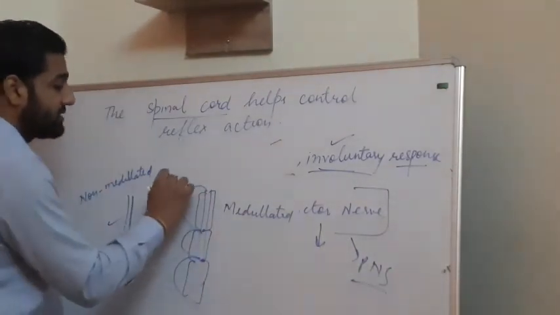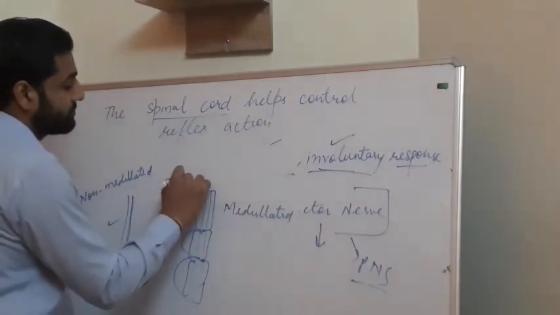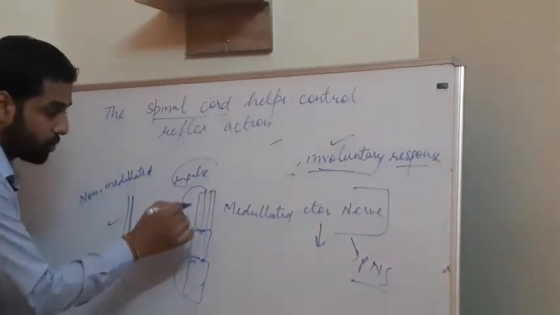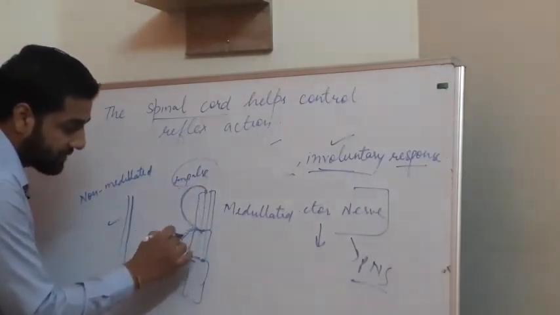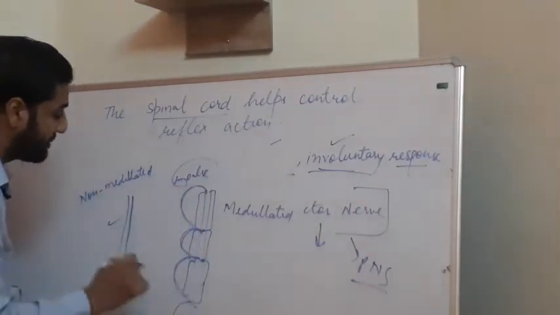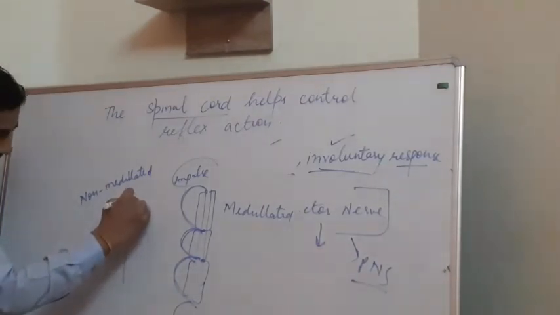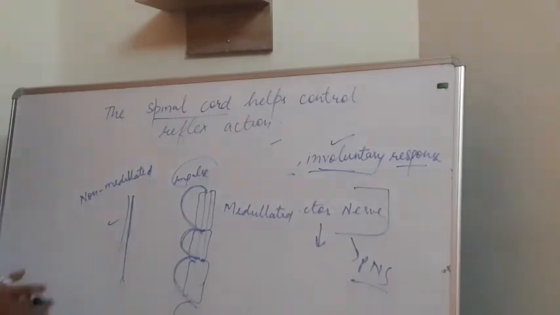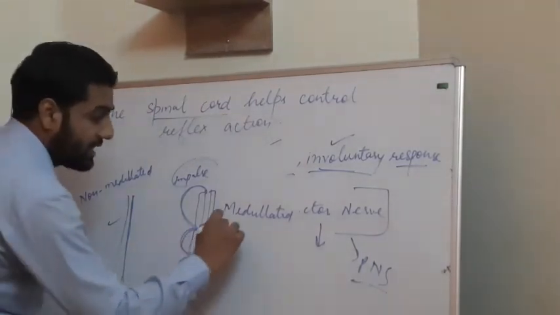The impulse, that message, will pass through the nodes, so it is like jumping. Here, in the non-medullated one, the message simply goes along the axis. So obviously the message will pass faster in the medullated one.